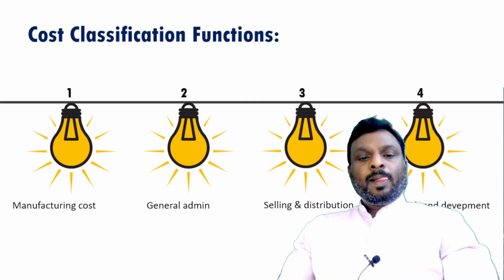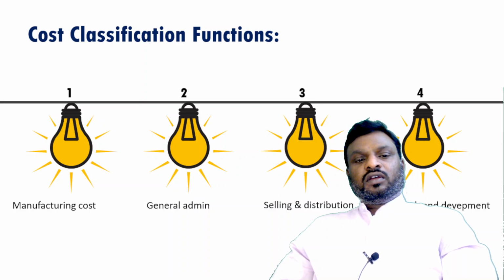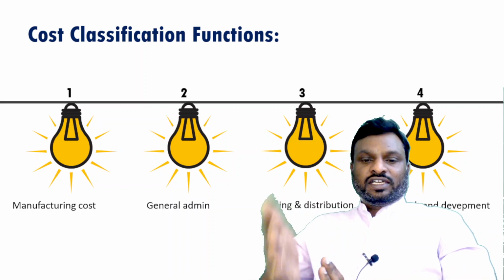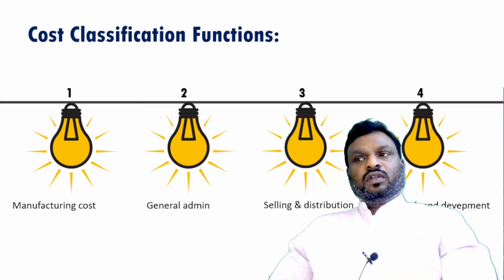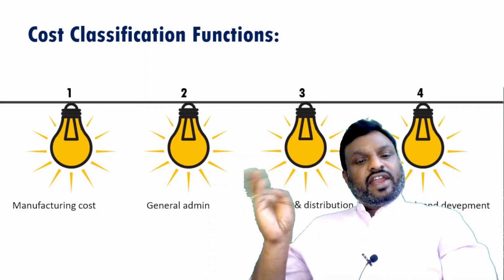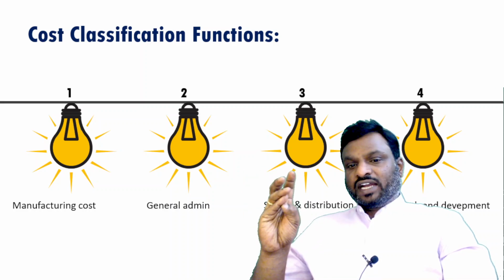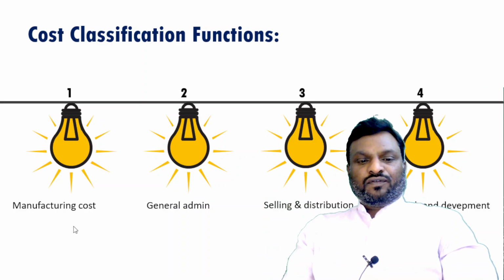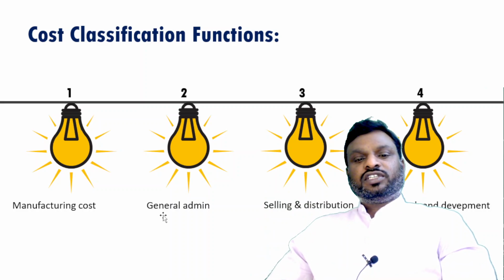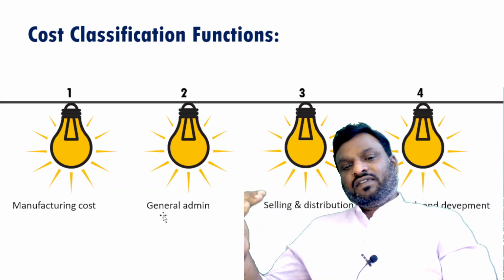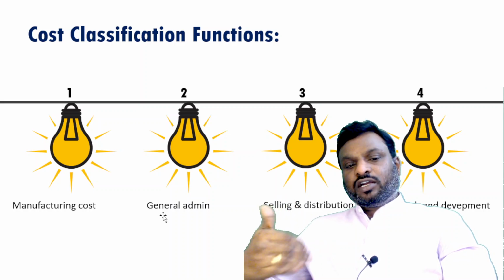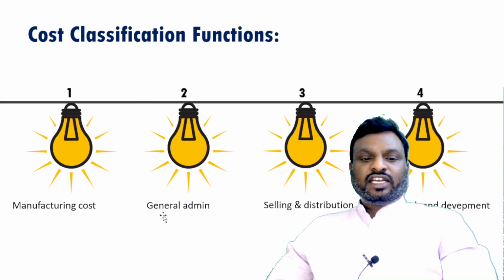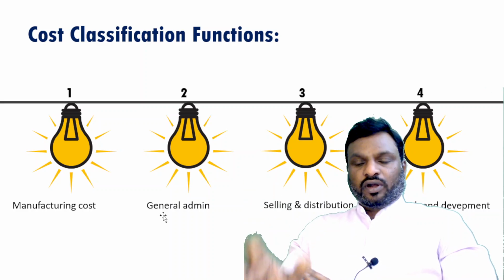Clear? Now coming to cost classifications. Cost will be segregated into manufacturing cost, general administration cost, selling and distribution cost, and research and development cost. Manufacturing cost is nothing but the total cost incurred in order to manufacture a particular product. That includes direct material, direct labor, direct expenses and any other manufacturing factory overhead. General administration cost is the cost incurred at a regional office level, a corporate office level or even at a plant level, but by departments which support indirectly or ancillary to the manufacturing process, which are not directly involved in the production of a particular product or process.